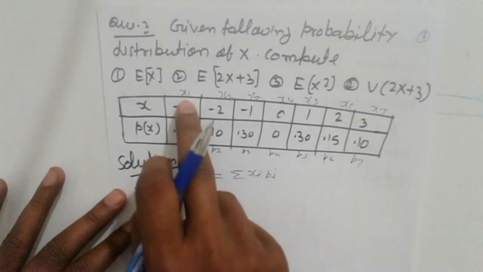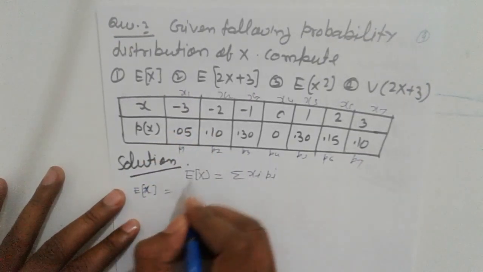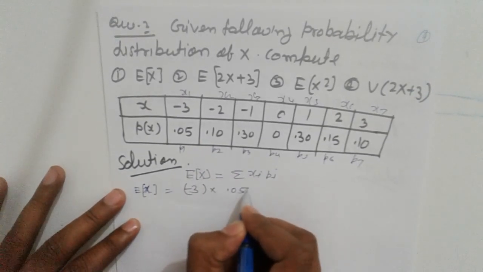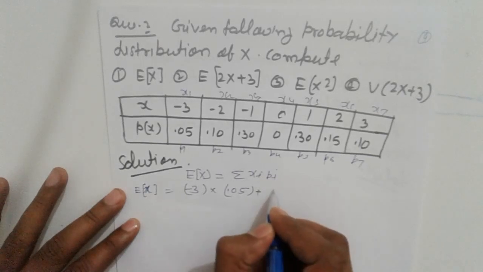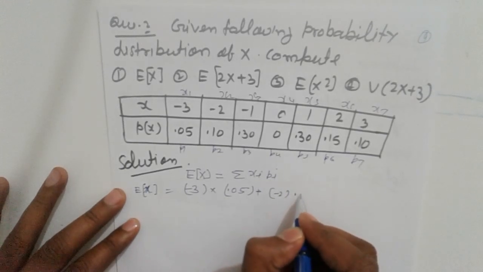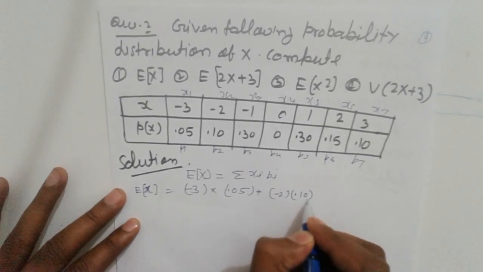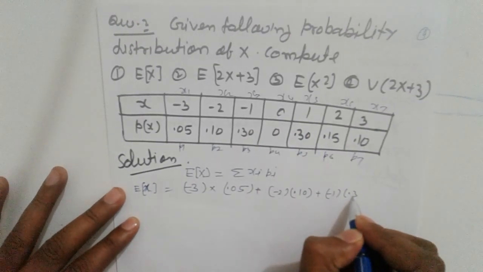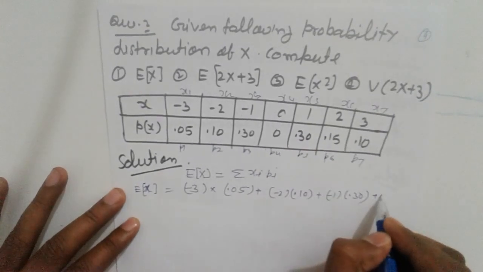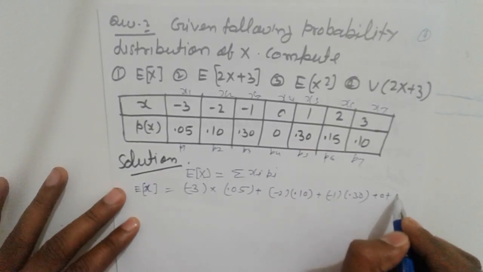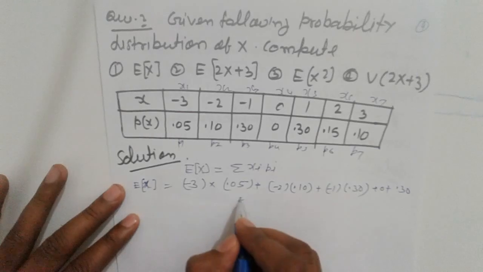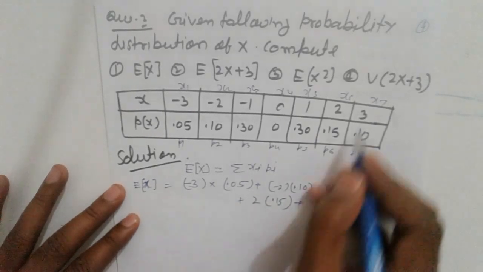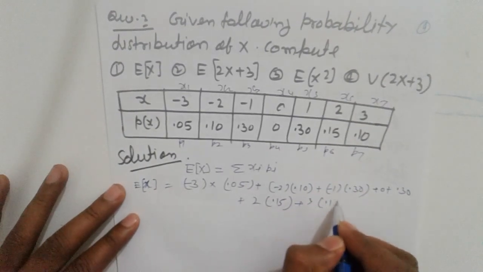So directly multiply and simplify this, meaning minus 3 into 0.05 plus minus 2 into 0.10 plus minus 1 into 0.30 plus 0 plus 1 into 0.30 plus 2 into 0.15 plus 3 into 0.10.